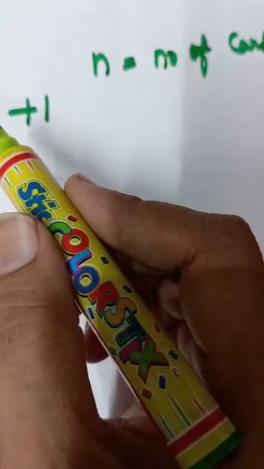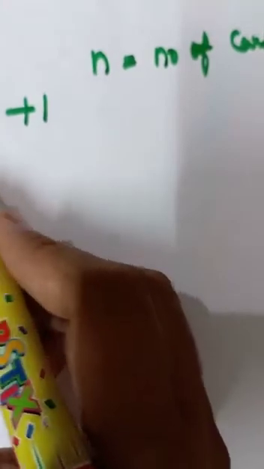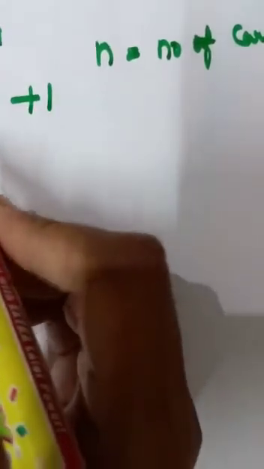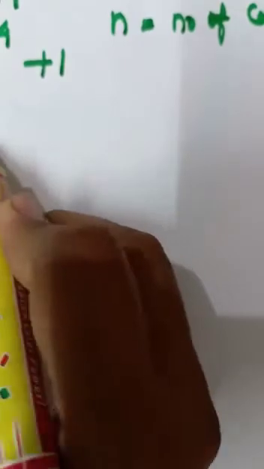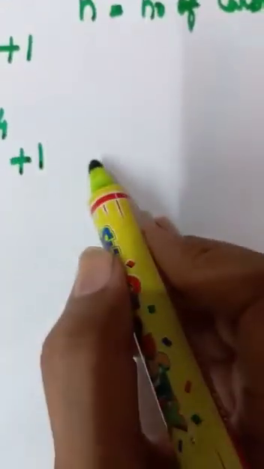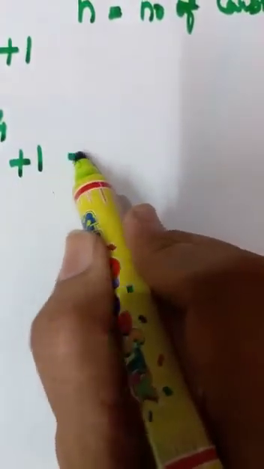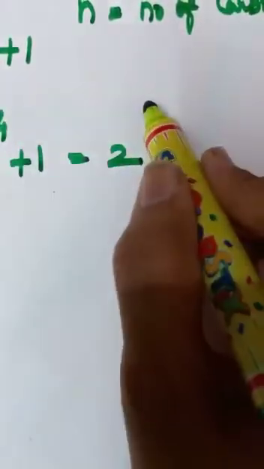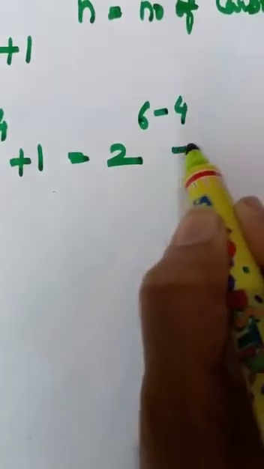So let's use it. Okay, so first try to calculate the number of isomers present in hexane with the help of this trick. I've told you n is equal to the number of carbon atoms. So what is n? N here is equal to 6. Now how can we use this trick? So 2 to the power n minus 4 plus 1. Is it clear? What is n? 6. 6 minus 4 plus 1.